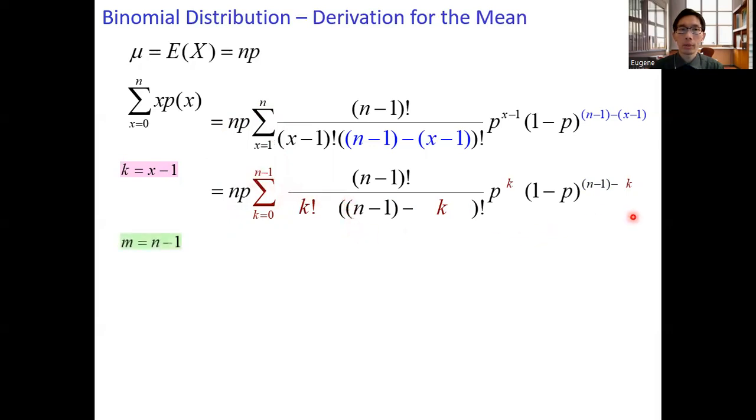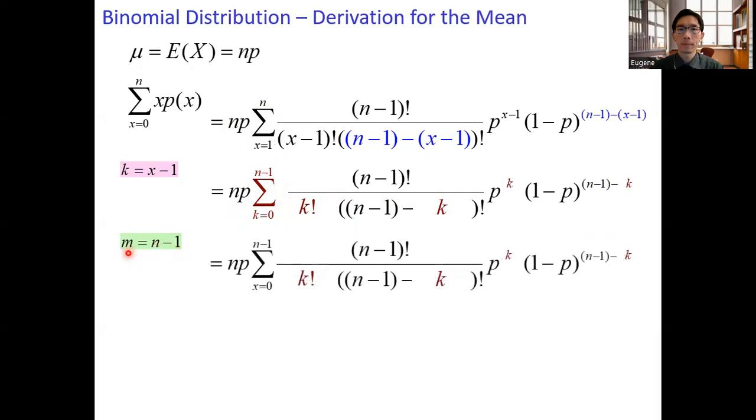The next step, replace the expression n minus 1 by m. So we get the n minus 1 factorial in the numerator and the expression n minus 1 in the denominator. Change this to m. And then in the exponent of the last term, we also have the expression n minus 1.